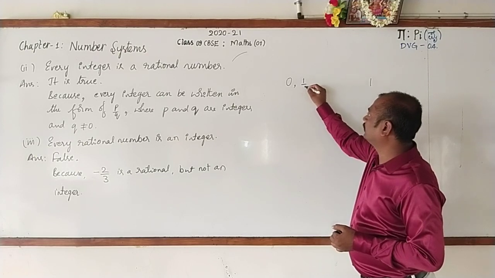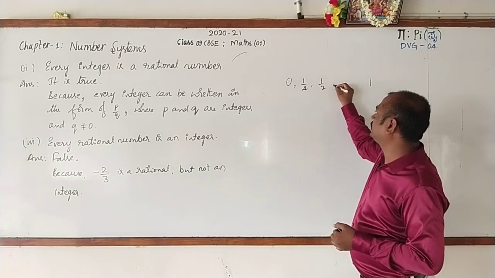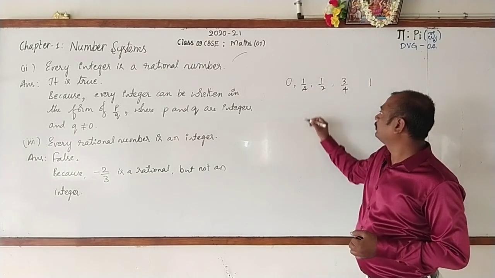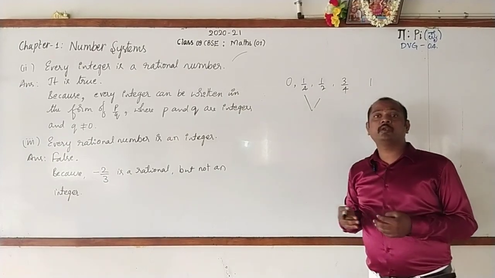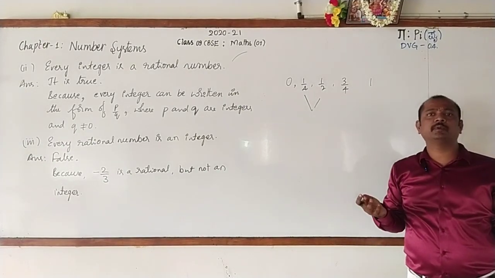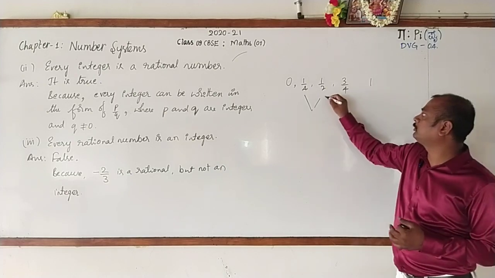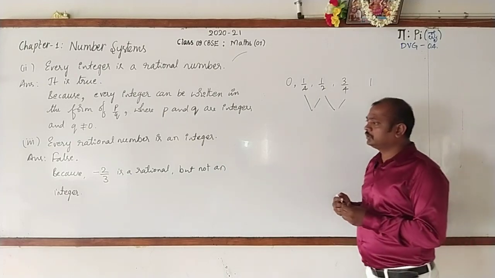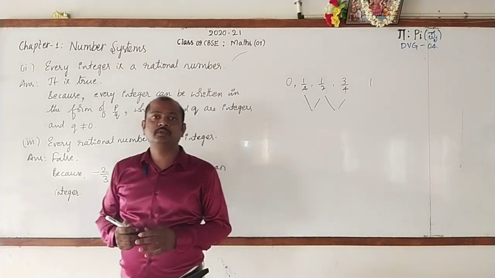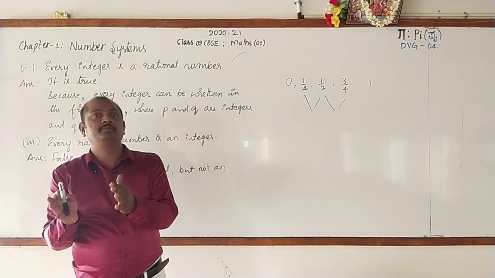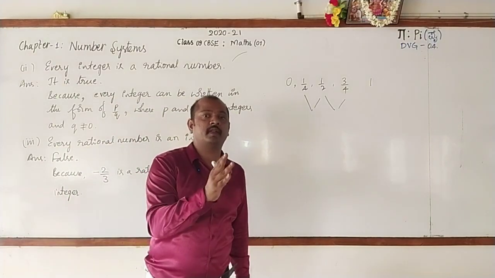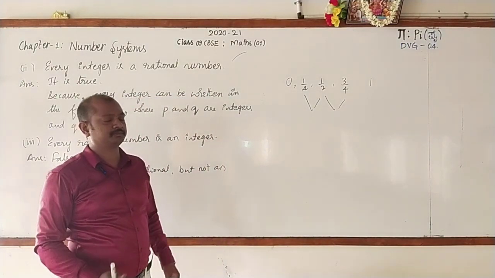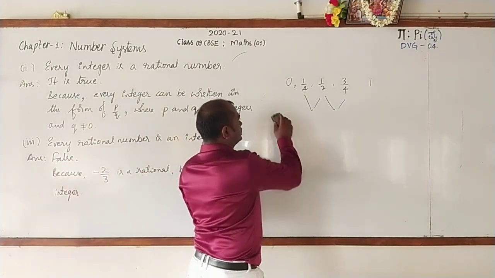I can write 1 by 4, then 1 by 2, 3 by 4. Between 1 by 4 and 1 by 2, again plenty of numbers can be written. Between 1 by 2 and 3 by 4, many can be written. So here we are going to find out the number of rationals between two given rational numbers. Right.